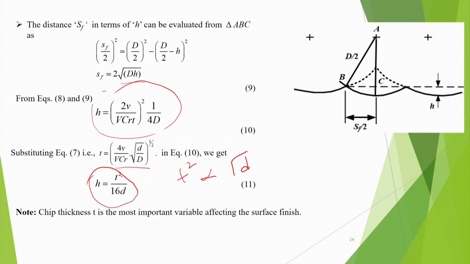If I put that here, then H is proportional to 1 divided by under root d. So, if you take more depth of cut, it will be better, it will produce more force, it will help in dislodging, and it will activate the self sharpening action. That is what this simple mechanics analysis shows.